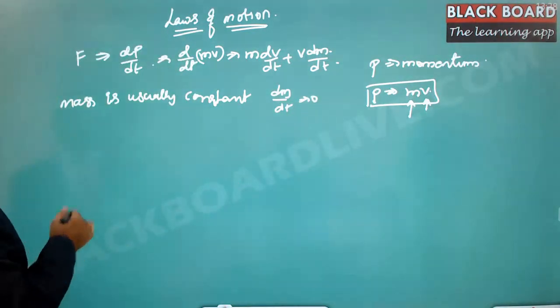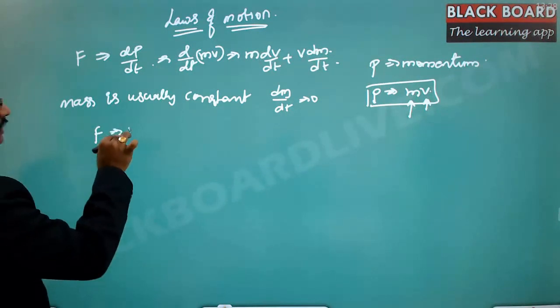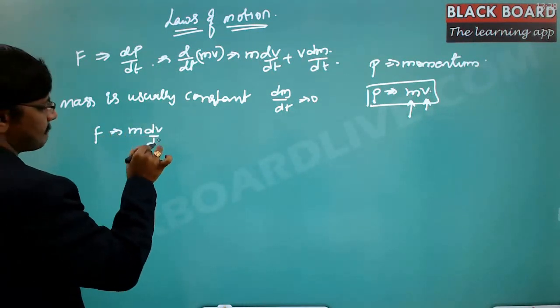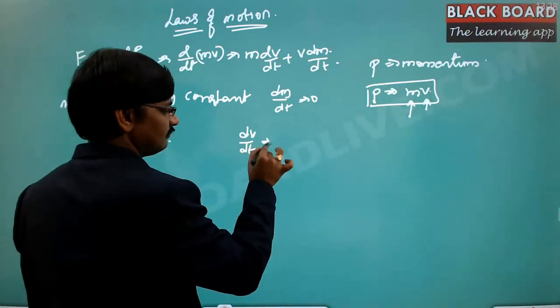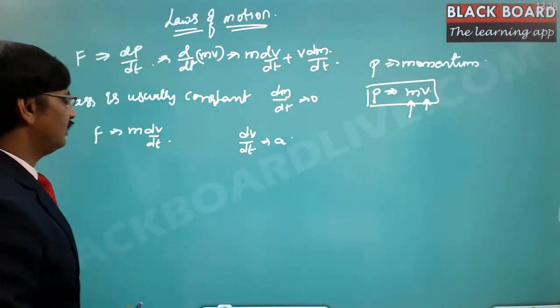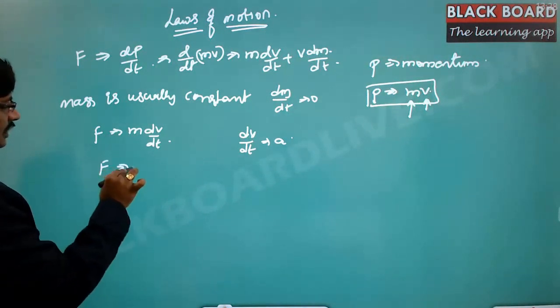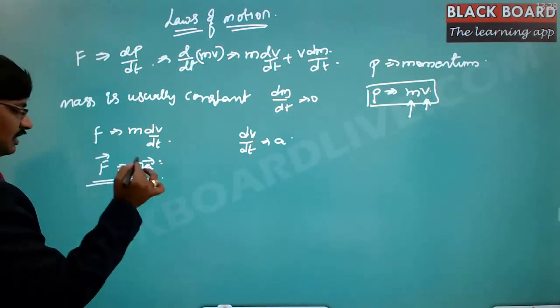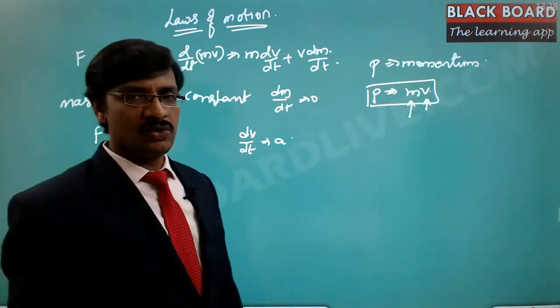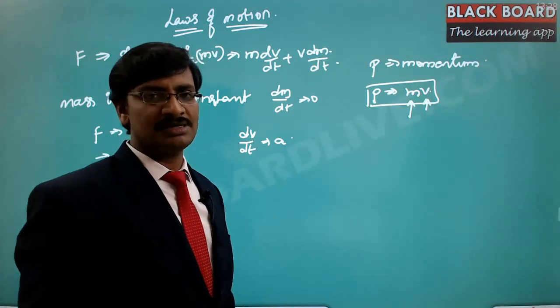And if dm by dt is 0, then F can be expressed as m into dv by dt. As you know, dv by dt, the rate of change of velocity, is acceleration, so F can be expressed as m into a. So the force is the product of mass and acceleration in the case of a constant mass system.